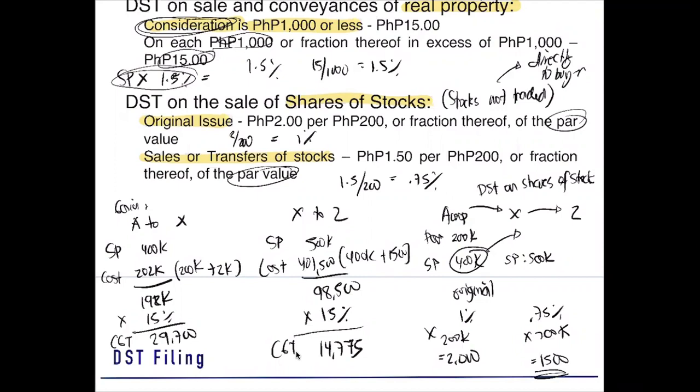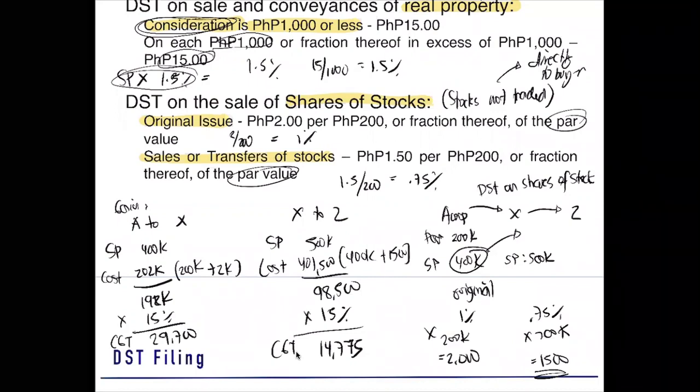But actually, it is more of a corporation kasi sila talaga yung nag-i-issue ng mga stocks. Pero pwede rin naman na yung annual nag-hold ng stocks na traded in stock exchange. Okay? So, the transactional or annualized can be both for your individual or corporations.